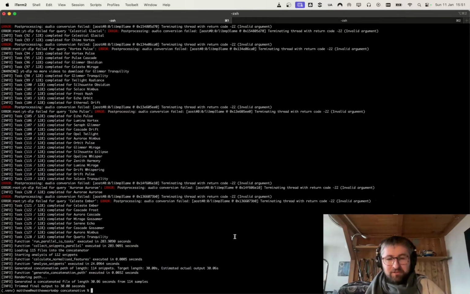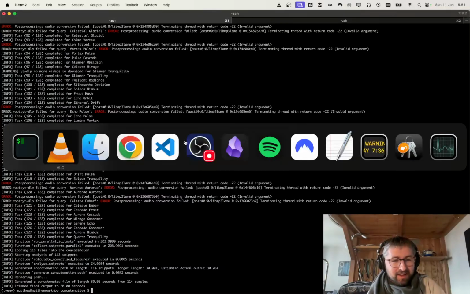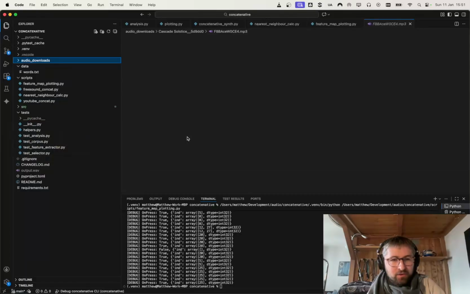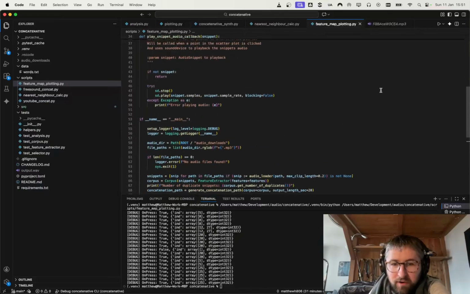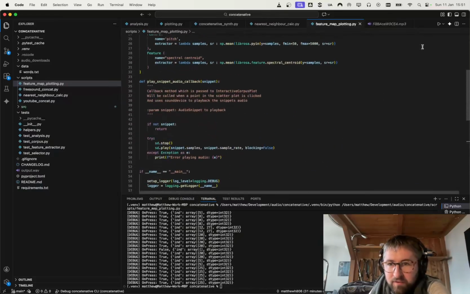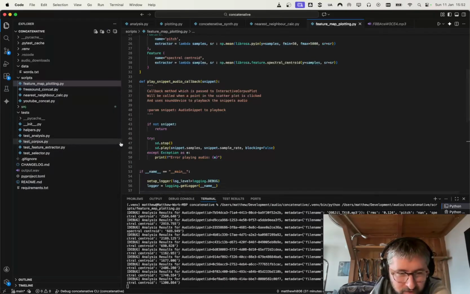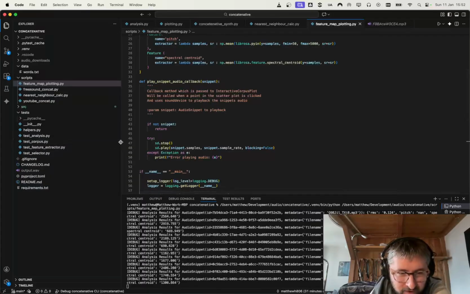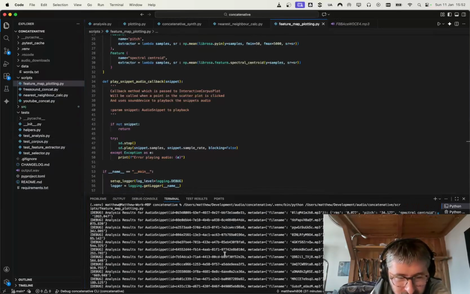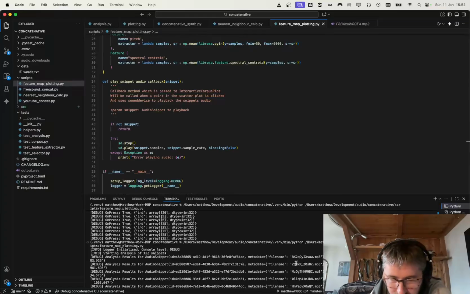So you get the picture, right? It's just mosaicking these sort of random clips together, and I can show you what is actually going on a bit more. If I run this script I've got, it'll take a bit of time because it has to read all of the analysis here, but you can see that for each audio sound we've got this file name, and it calculates these features: root mean square, which is basically the loudness of the sound,